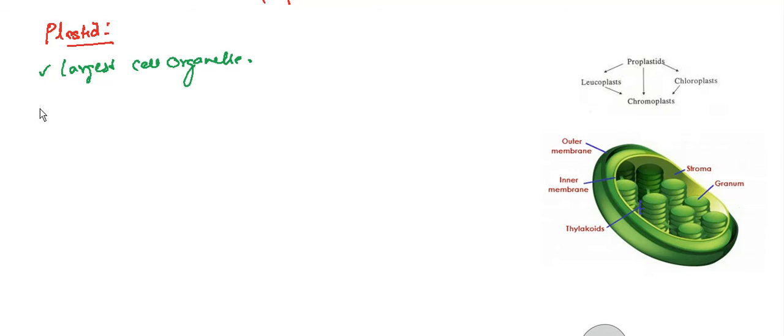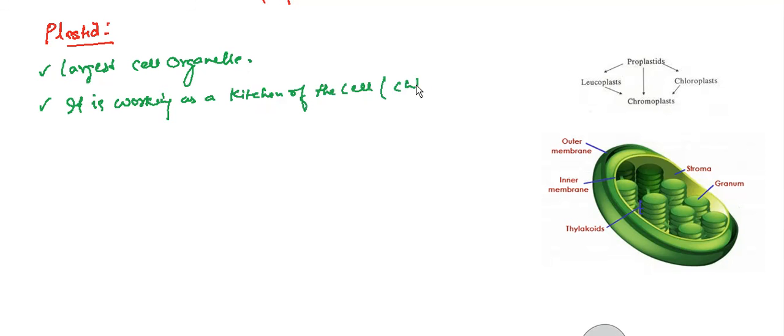Okay, so we can say that its main function is working as a kitchen of the cell. Kitchen of the cell, we say this about the chloroplast.